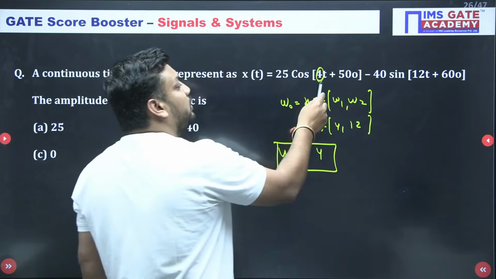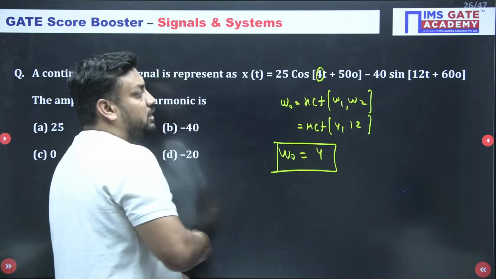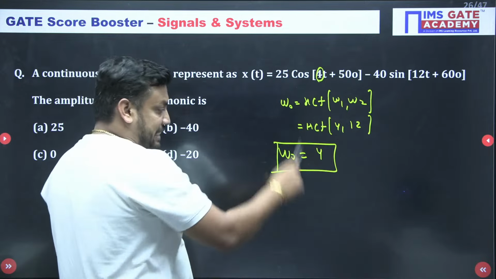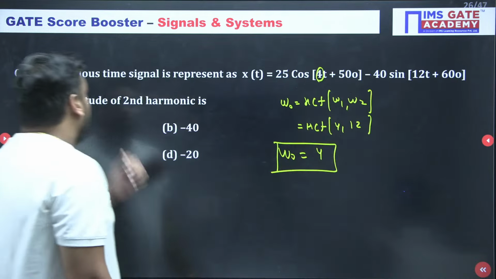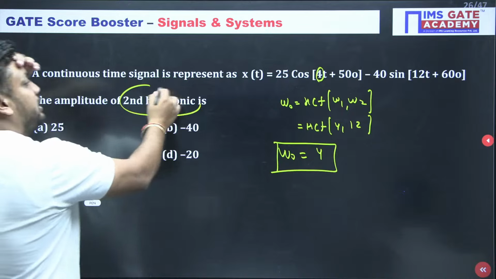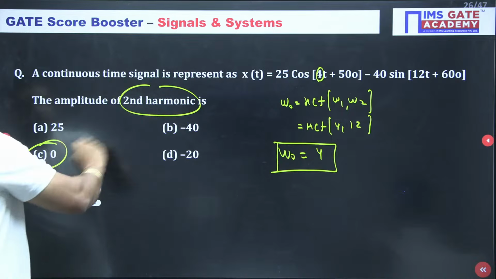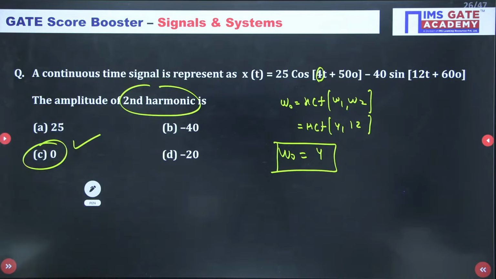It means this term will give you A1 coefficient. This is the first harmonic. And the second harmonic has the frequency 8. Third harmonic, 12. So the amplitude of the second harmonic is not there, so 0. So the answer is Chennai Super Kings, CSK. Tell me, yes or no?